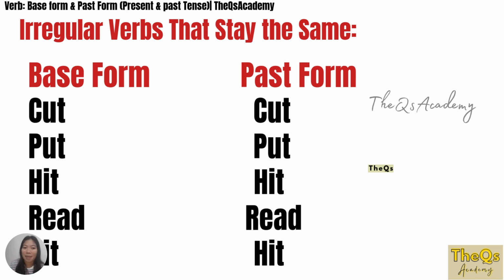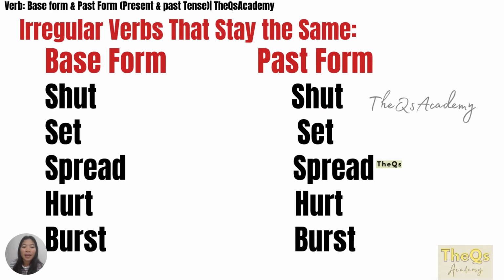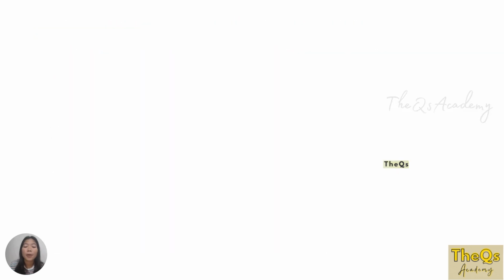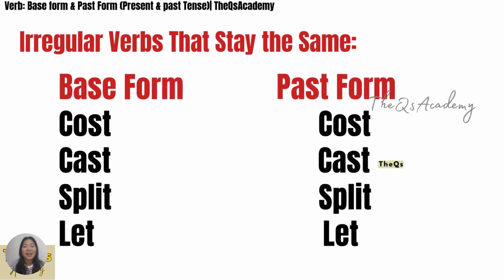It's the same base form to past form. Shut, shut, set, set, spread, spread, hurt, hurt, burst, burst. So as you can see, the base form never changes. Cost, still cost, cast, cast, split, split,